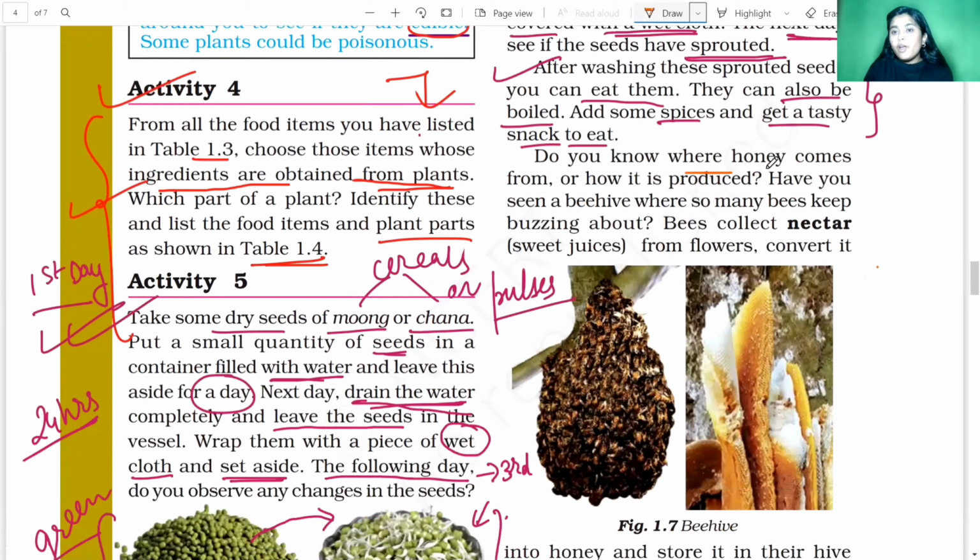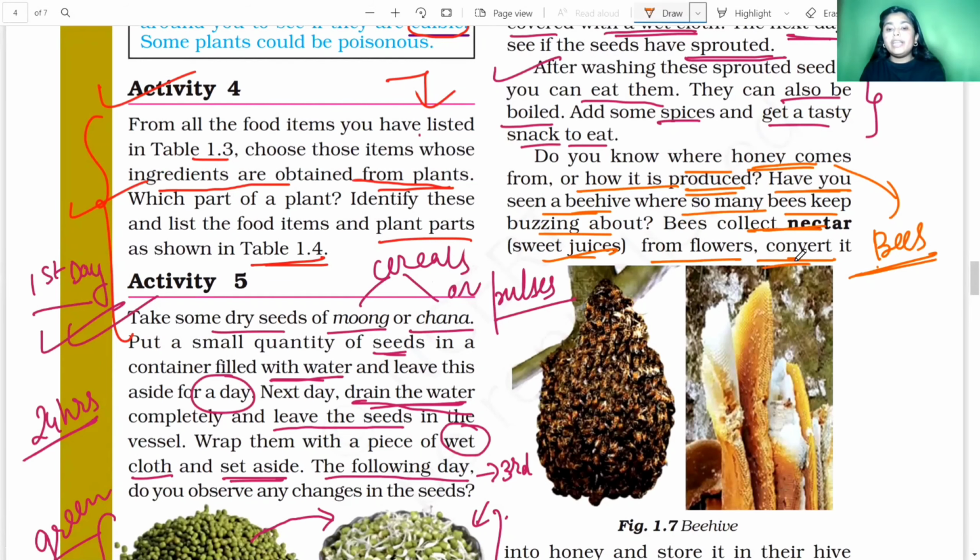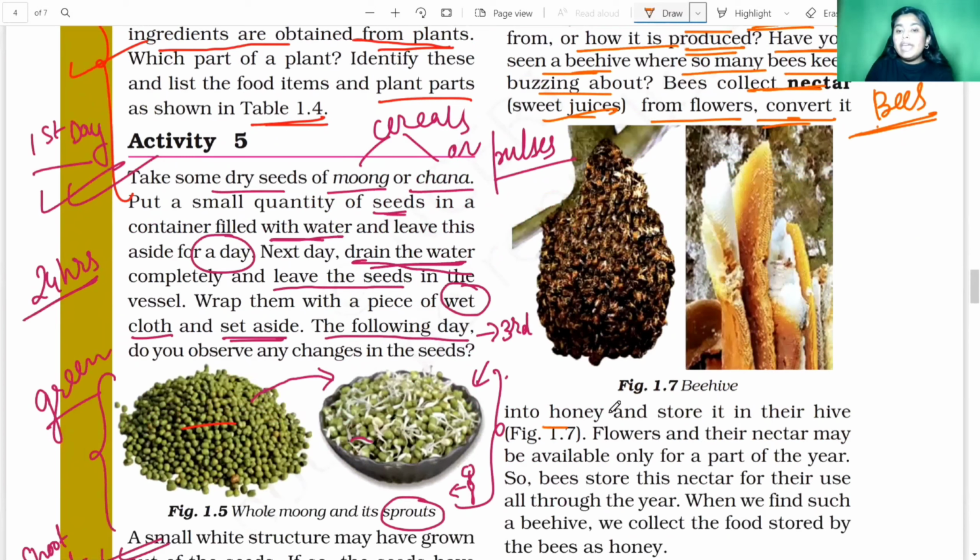Now let's come to the next part. Do you know from where honey comes? Honey comes from the honeybees, right? And how is it produced, I mean how do the bees produce this honey? Have you ever seen a beehive where so many bees keep buzzing about, and bees collect the nectar, that is the sweet juices from the flowers, and convert it into honey?